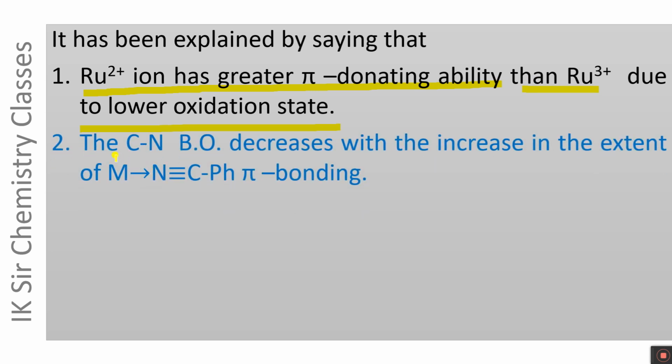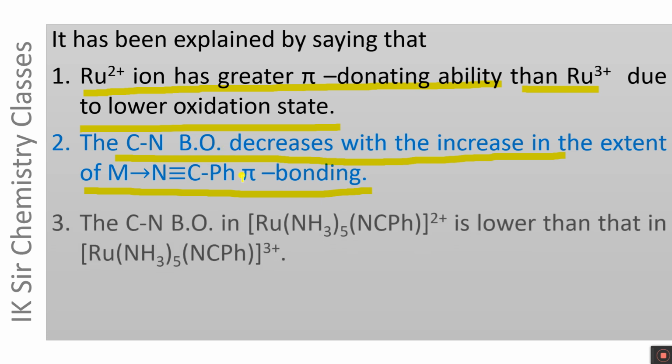As a result, the CN bond order decreases with increase in the extent of metal to nitrile pi bonding. We have discussed earlier that as the extent of metal to nitrile pi bonding increases, CN bond order